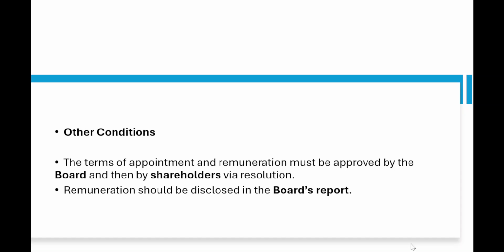The terms of appointment and remuneration must be approved by the board and then by the shareholders by a resolution. A resolution has to be passed regarding the remuneration and appointment. First it has to be approved by the board and then by the shareholders via resolution. Remuneration should be disclosed in the board's report. In the board's report, the amount of remuneration has to be disclosed.